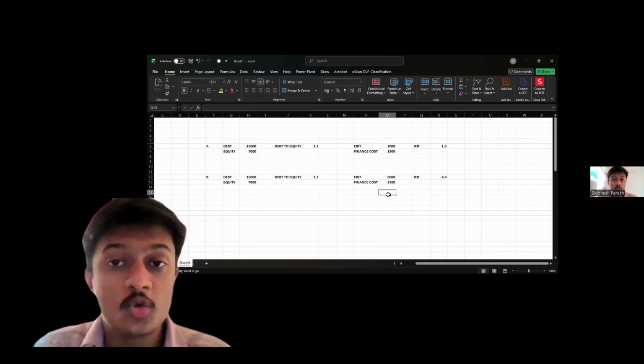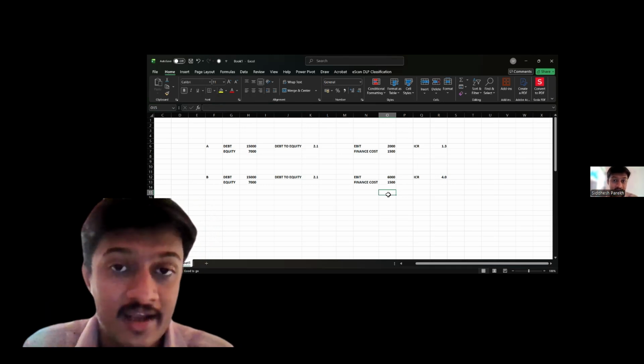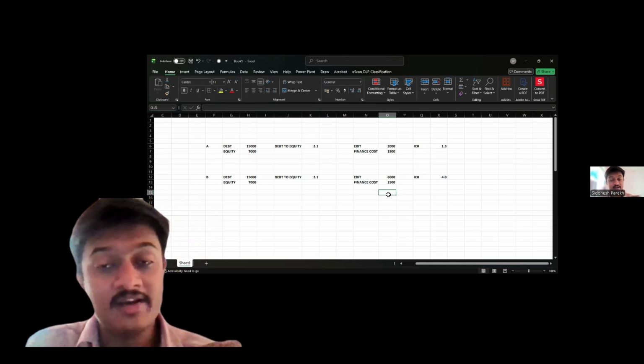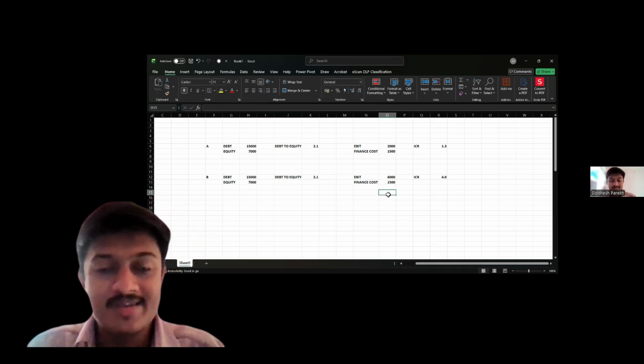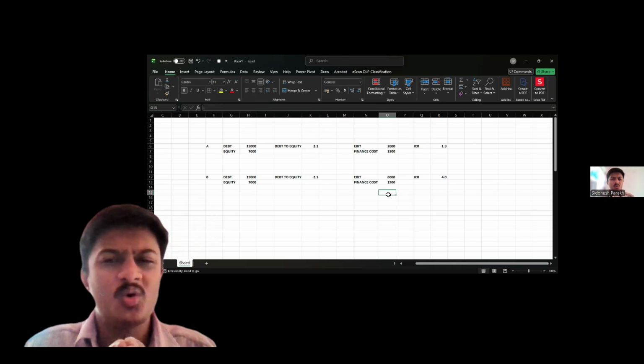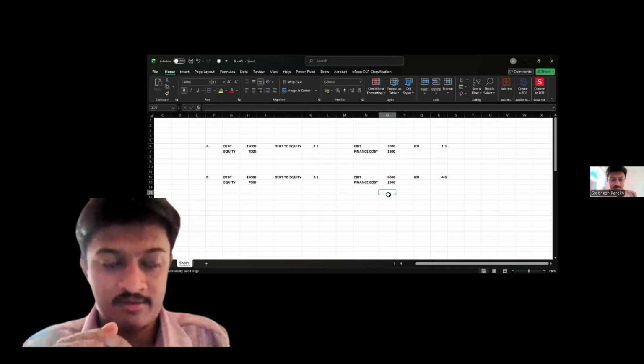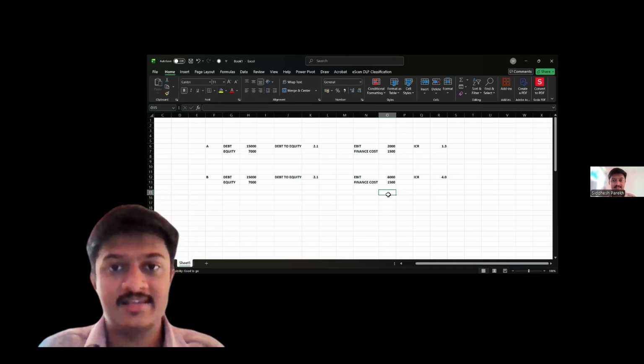So the ICR should be higher if the debt to equity is higher. If you want to serve the debt, then you should have a high ICR. So next time you analyze a company, don't just check the debt to equity. With debt to equity, you should also check the ICR. Thank you.